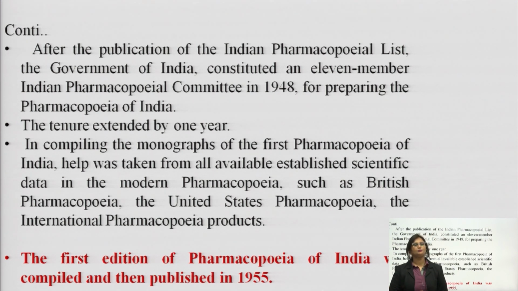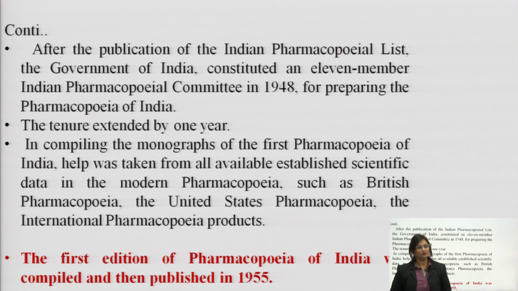In compiling the monographs of the first pharmacopoeia of India, help was taken from all available established scientific data in the modern pharmacopoeias, such as the British Pharmacopoeia, the United States Pharmacopoeia, and the International Pharmacopoeia. So, the first pharmacopoeia of India started being made in the year 1948 through the directions of our Government of India.